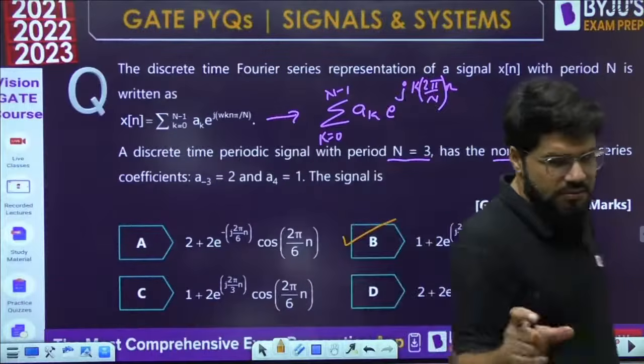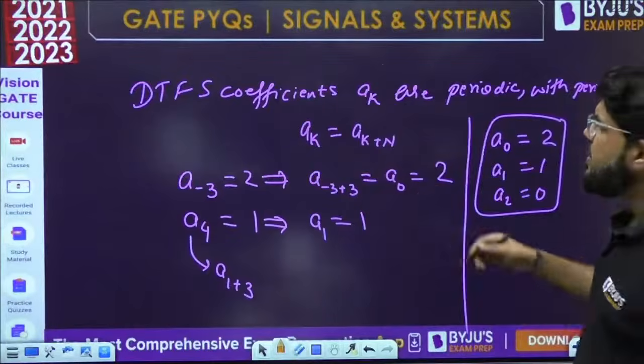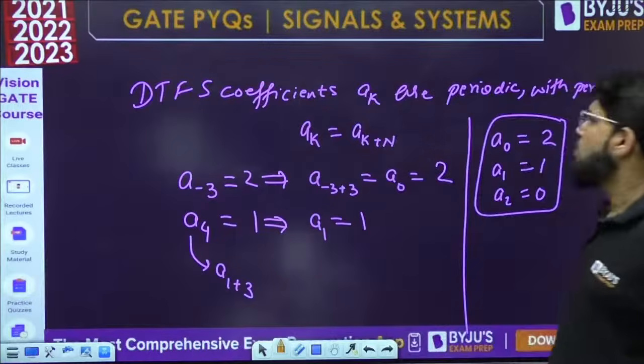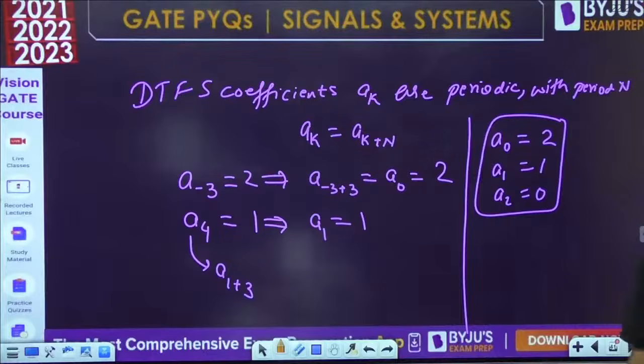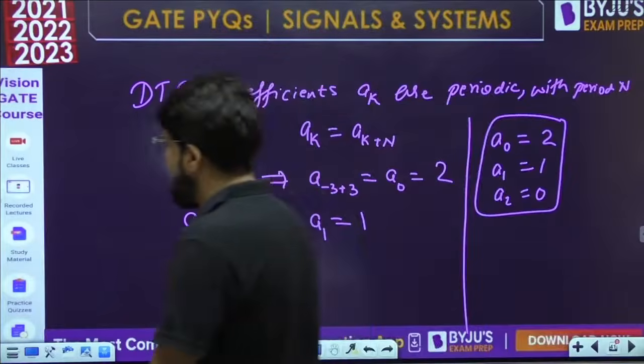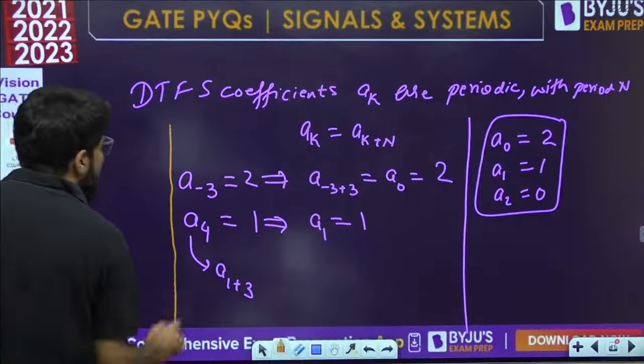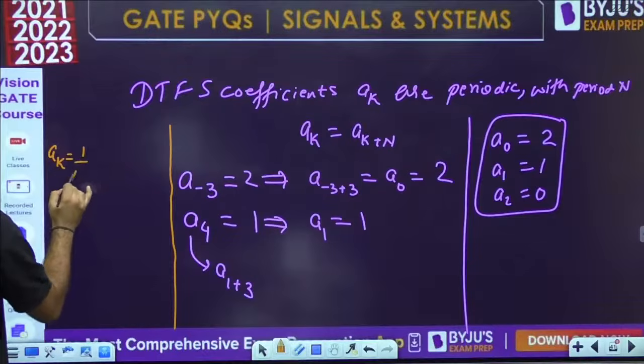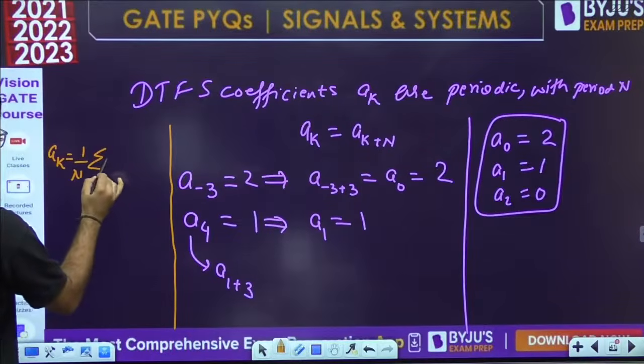At the end we did a little manipulation also, and fundamentally this is the property that you should all be knowing: DTFS coefficients are periodic. They are periodic. And what is their formula? It was not needed here actually, but what is the formula for AK?